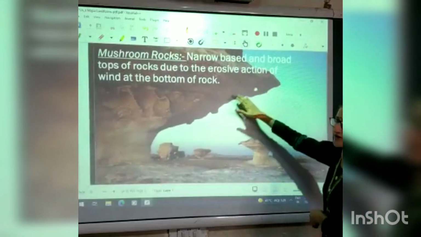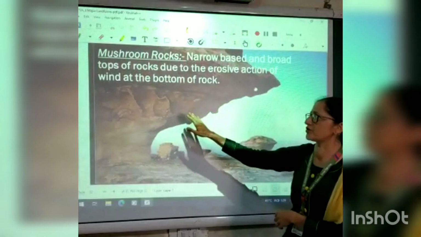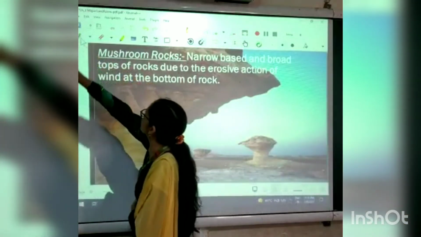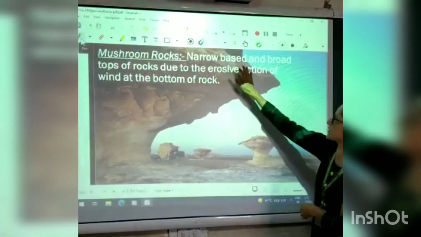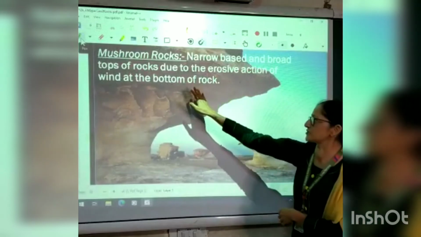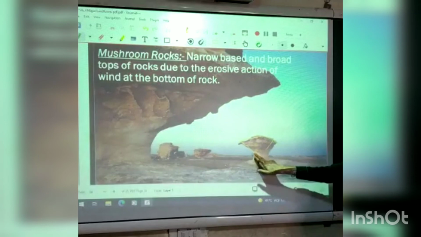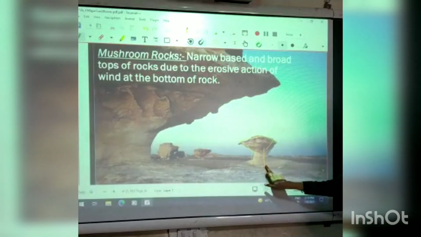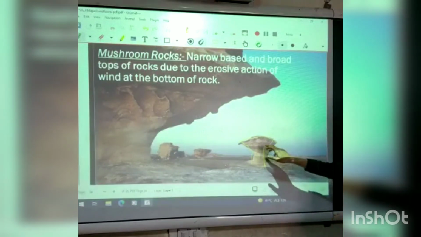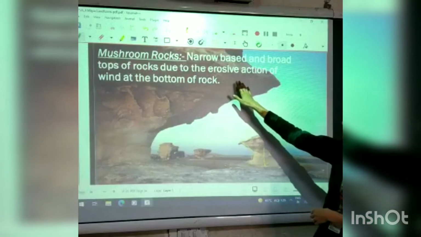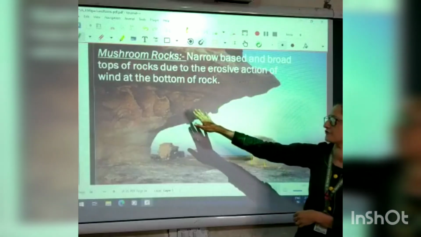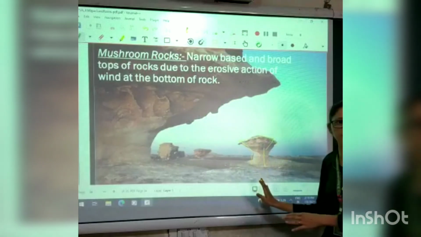Next feature formed are the mushroom rocks. Narrow based and broad tops of rock. You can see the top of the rock is broad and the bottom of the rock is narrow. These rocks are formed due to the erosive action of wind at the bottom of the rock.